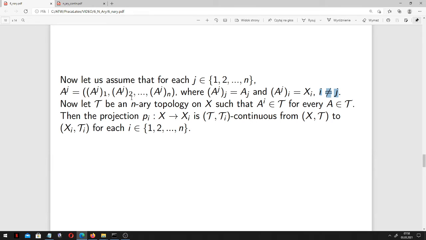The idea, and the theorem, is that if we have an n-ary topology on X such that A superscript i belongs to T for every open set, for every A in T, then the projection pi_i from X into X_i is T_i continuous from X_T to X_i for each i which belongs to this index set.